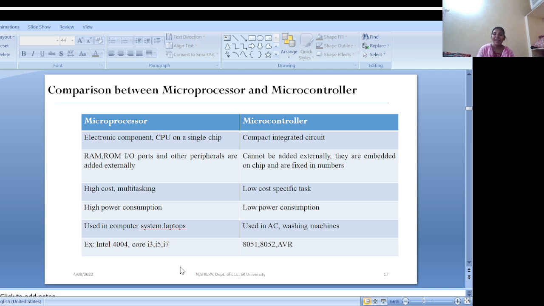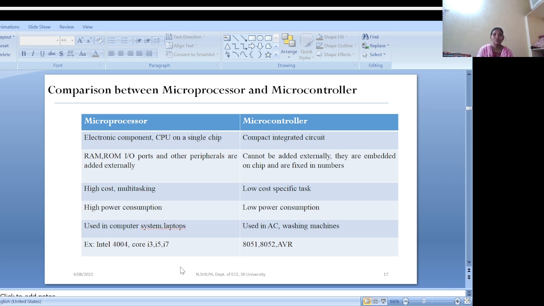Coming to cost and application, microprocessors are high cost and typically support multitasking. Multitasking means they can handle various processes simultaneously. Due to their ability to manage heavy computational tasks, microprocessors are used in complex systems such as computers and laptops.